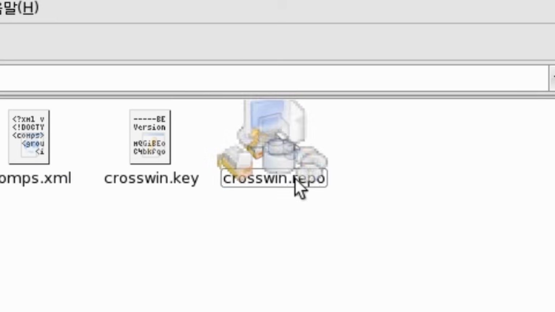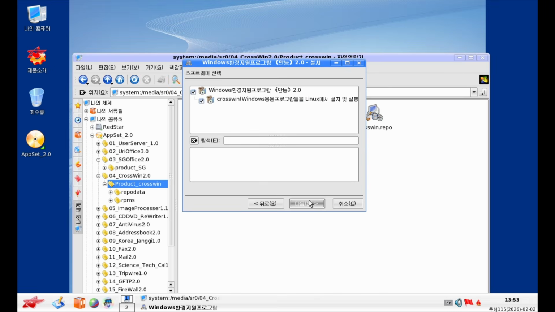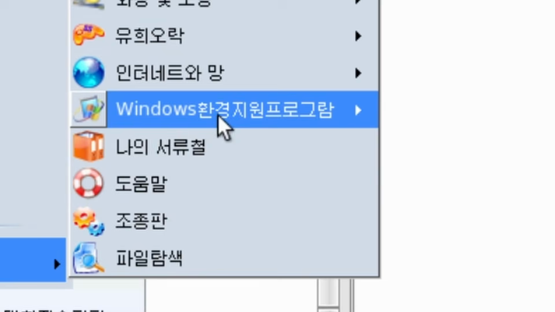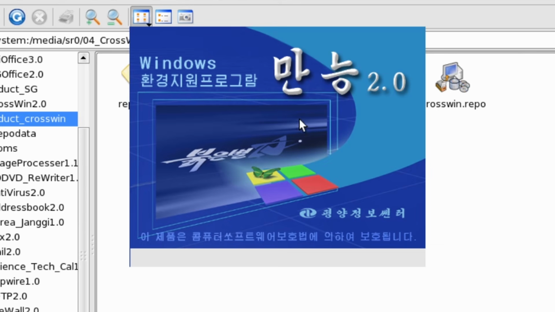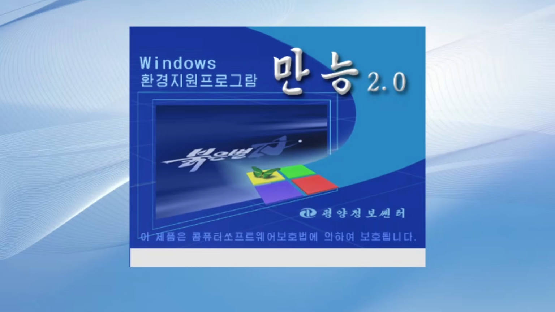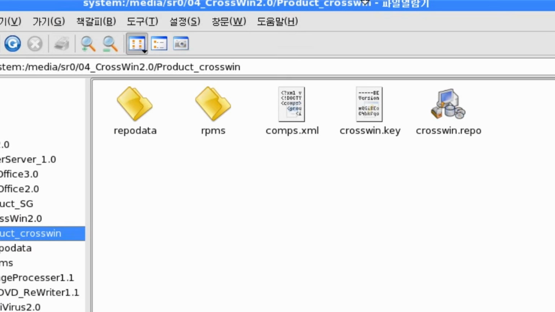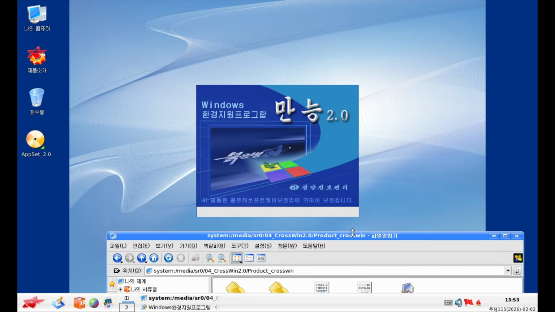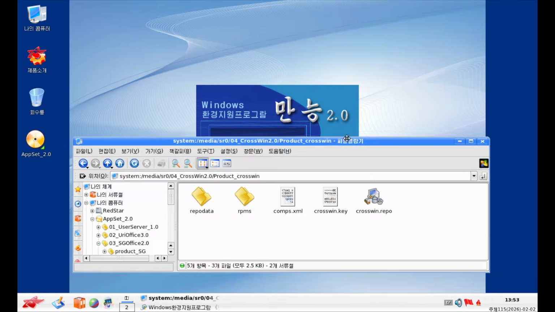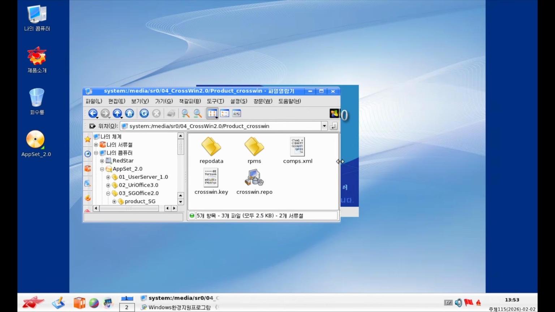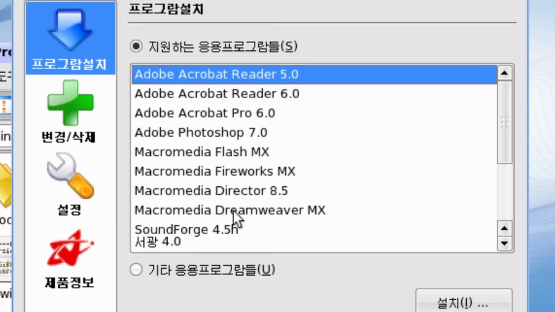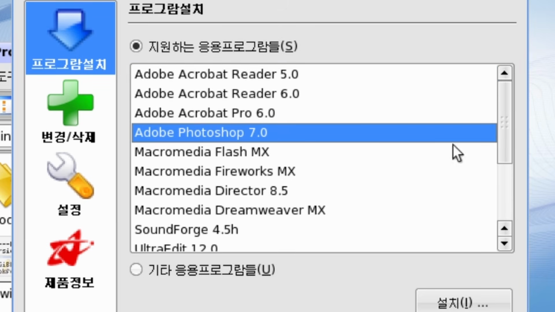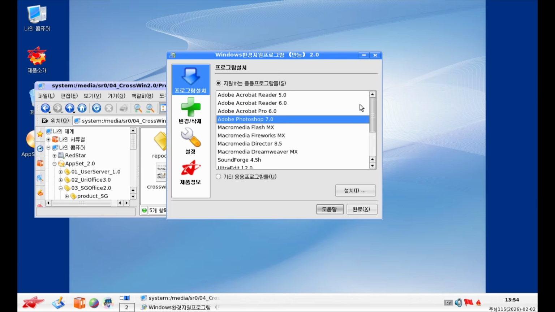Okay. Crosswind. What's Crosswind? Is it like Wine? It's probably Wine. Yeah, okay. This is basically Wine, and they just branded it to look like it's themselves. I don't know Windows well, but this is probably just enterprise operating system used by Windows 2000. Wait, oh my god, we got Adobe Acrobat Reader, Adobe Photoshop, so we got crack software here.